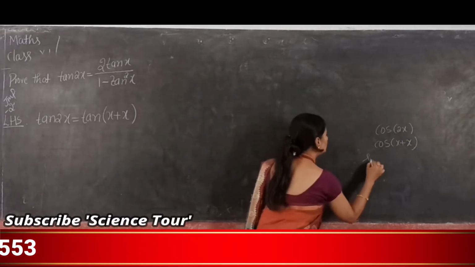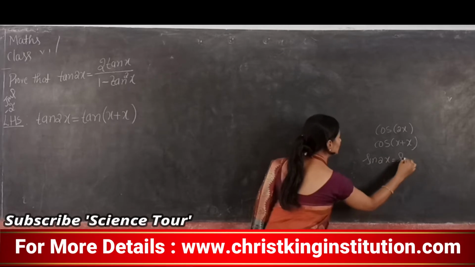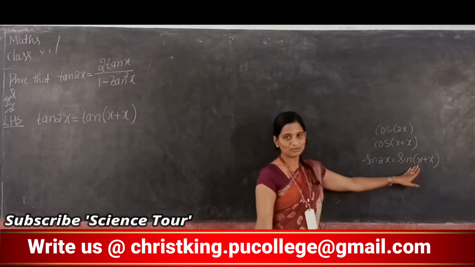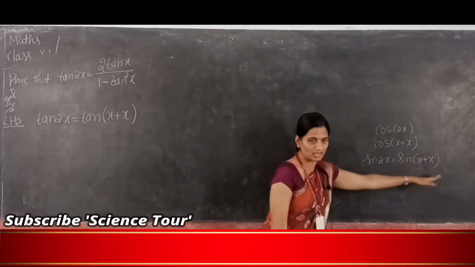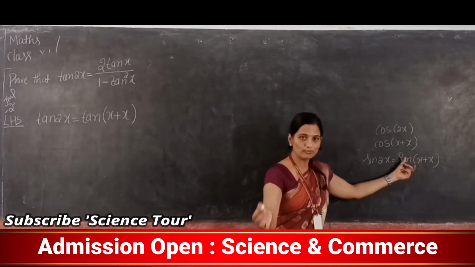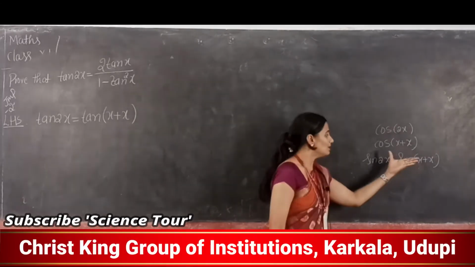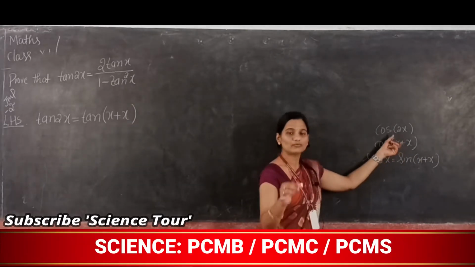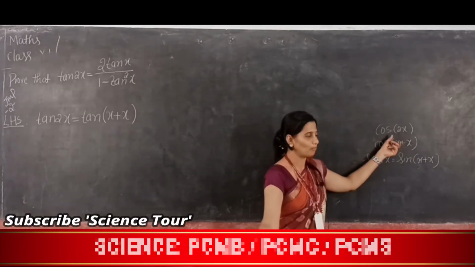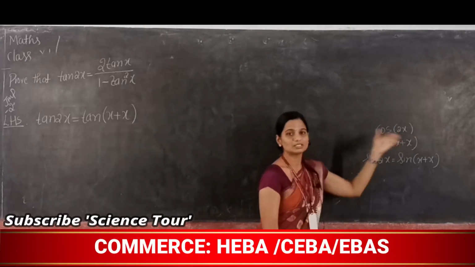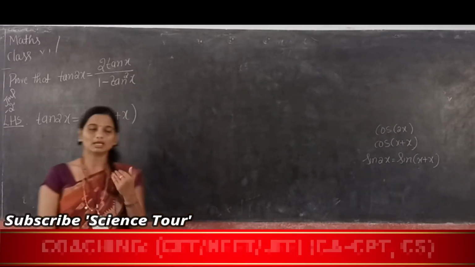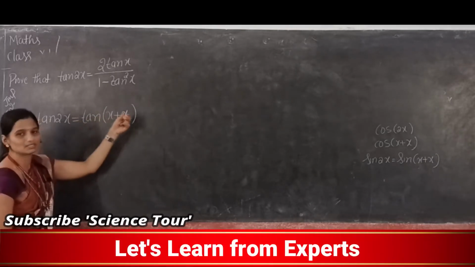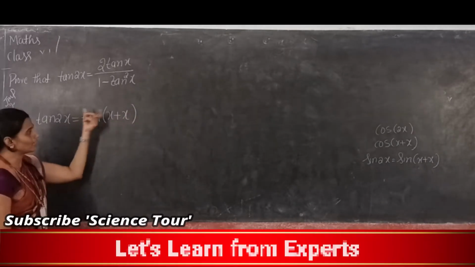Now next is sin 2x. How did we prove it? By splitting it as sin x plus x, right? After that, which formula did we use? It is sin x plus y. So this is in the form of the sin x plus y formula, that's why we use sin x plus y. Similarly, this is in the form of the cos x plus y formula, that's why we use cos x plus y. So now for tan 2x, this is in the form of tan x plus y.